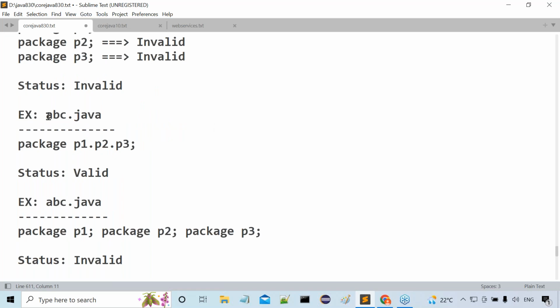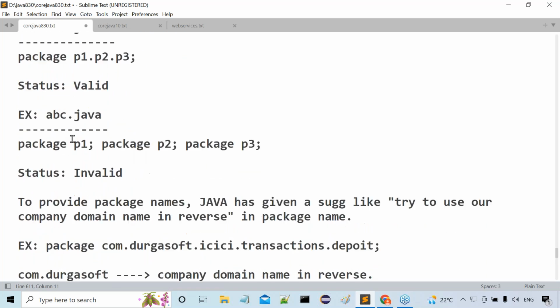Next, I gave one more example, package P1.P2.P3. Still it is valid. Why? Because it is a single package declaration statement only. Where parent package names and child package names are provided, that doesn't matter. Next, another example I gave.